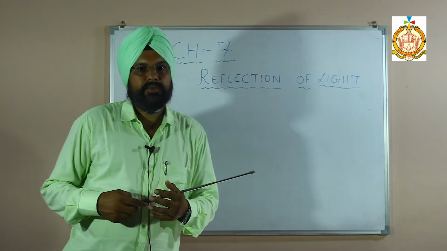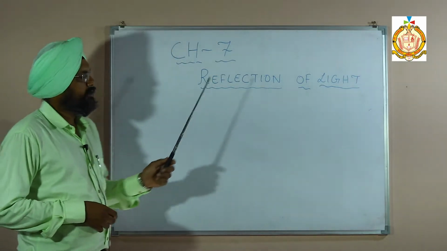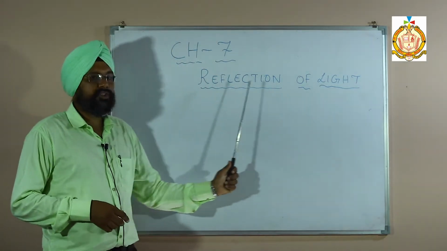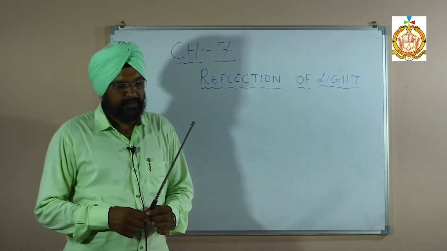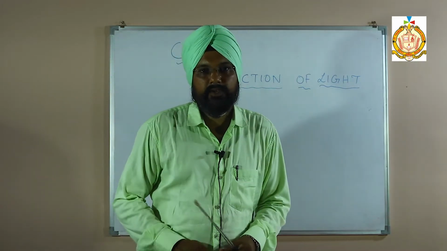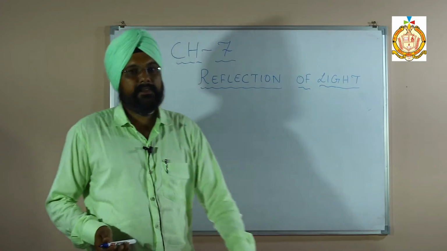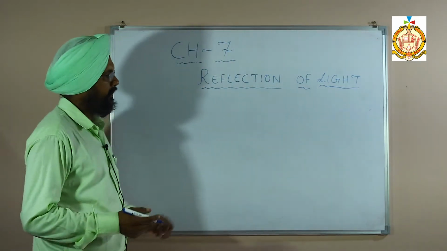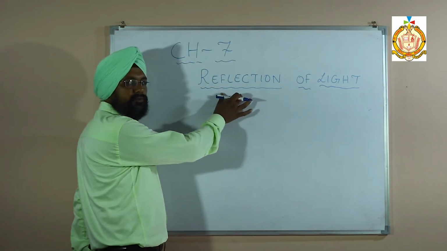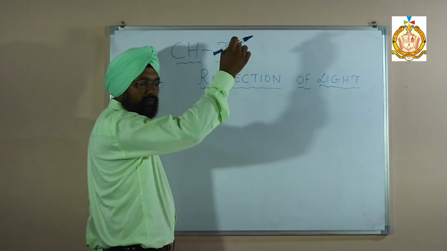Today I am going to start class 9th, chapter 7, reflection of light. Students, this chapter is a very important topic which I am going to discuss. First of all, what is reflection? Reflection means bouncing back of light.